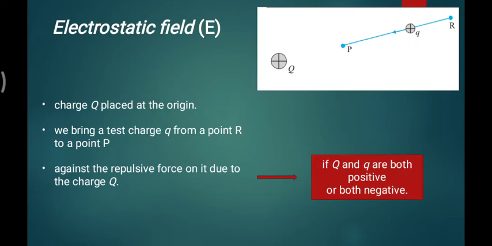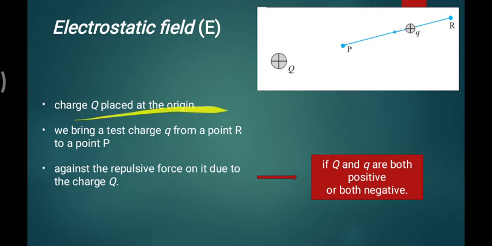But the basic understanding: you have one source charge, capital Q, and at some distance r you have another charge, small q. Now you start bringing this small q to the point P, towards the source.